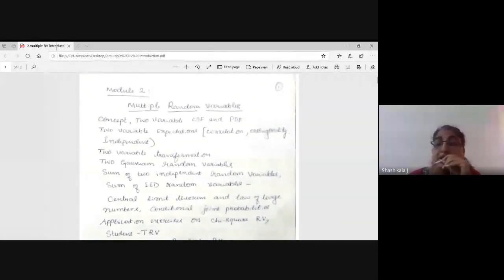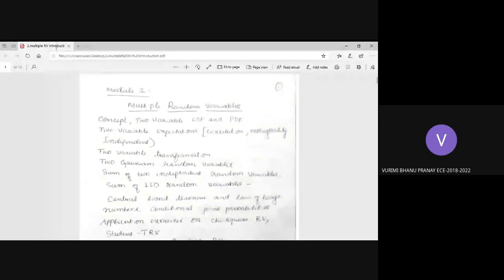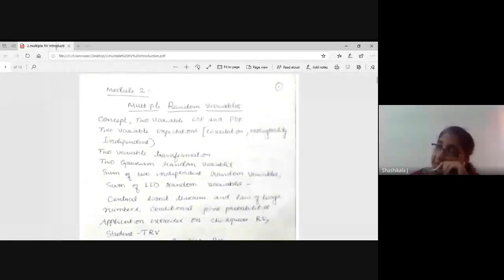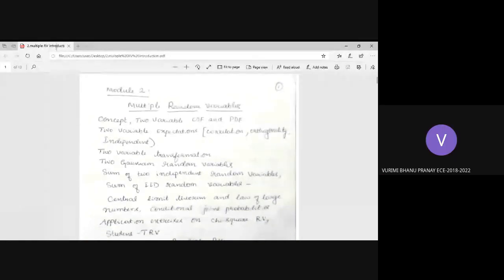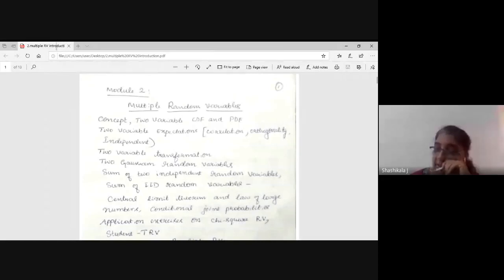It is a variable assigned for a random event. Yeah, it is a random event. What do you mean by random event? An event whose outcome is unpredictable. Yeah, that is the outcome. You don't know what the outcome is, because it is random in nature.